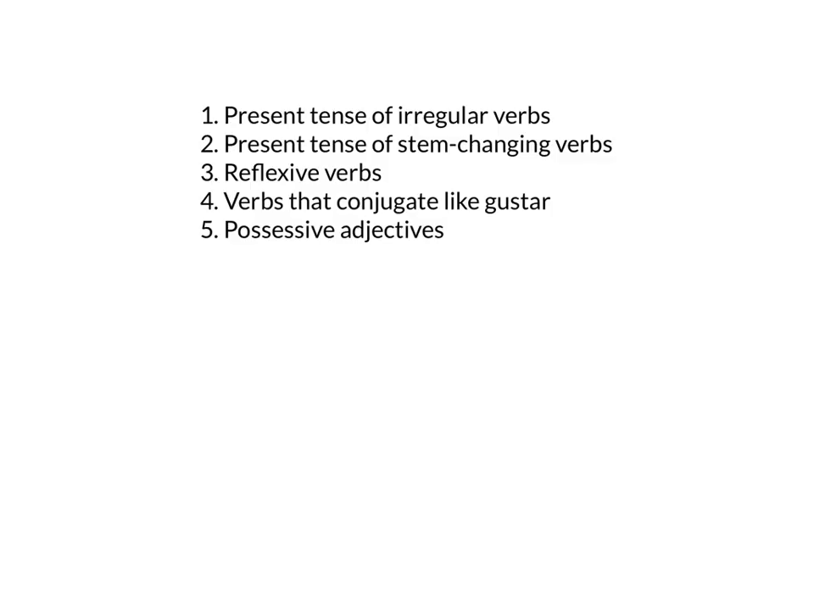So that was just a quick summary of the grammar of these 5 grammar concepts: present tense of irregular verbs, present tense of stem changing verbs, reflexive verbs, verbs that conjugate like gustar, and possessive adjectives. I encourage you to go back to this video or go back and read these pages if this was a difficult video for you to understand, especially on a particular concept.